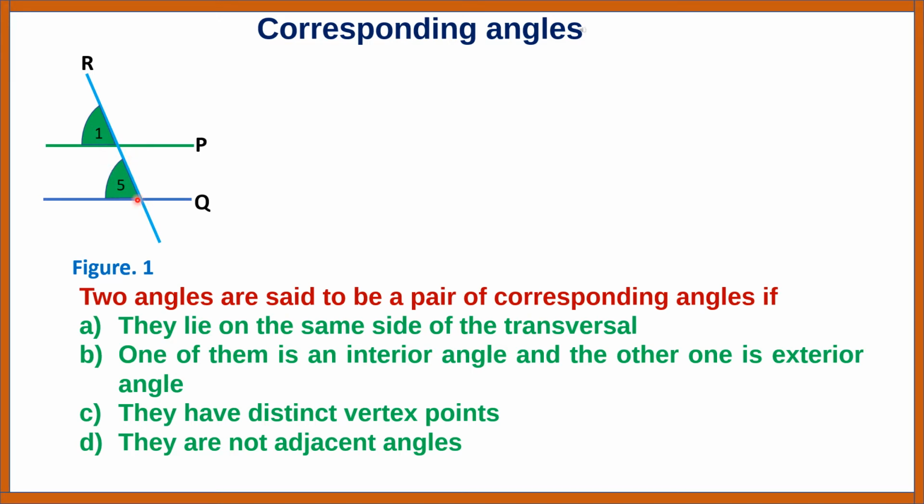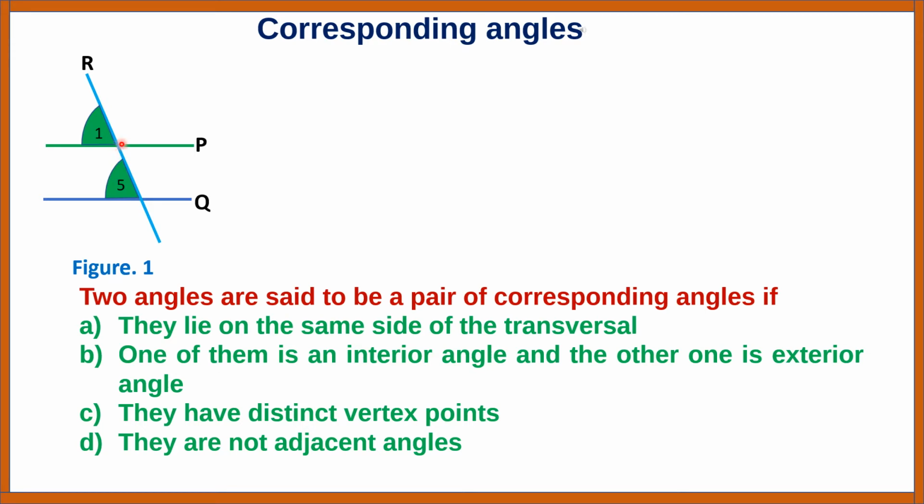If I take below line P, angle 4 is also on the left side of the transversal R. Can we consider angle 1 and angle 4 as corresponding angles? No, for two reasons. The first is they are adjacent angles, and the second is they have a common vertex point.